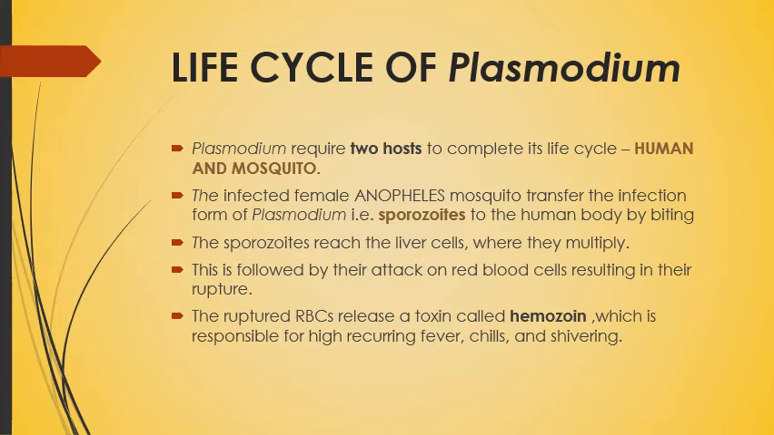Because of this hemozoin, symptoms appear in the human body in the form of high fever, chills and shivering. Feeling cold and trembling indicates that the fever has started in the human body. The human body is where the asexual mode of reproduction happens, so the parasite completes its asexual stage of life in the human body.